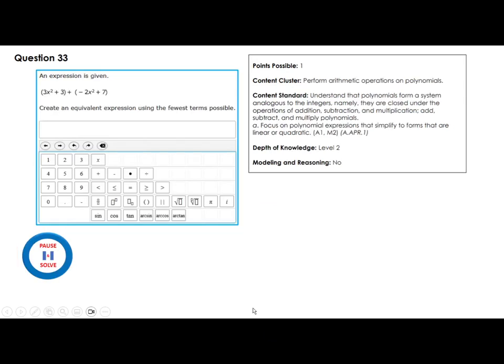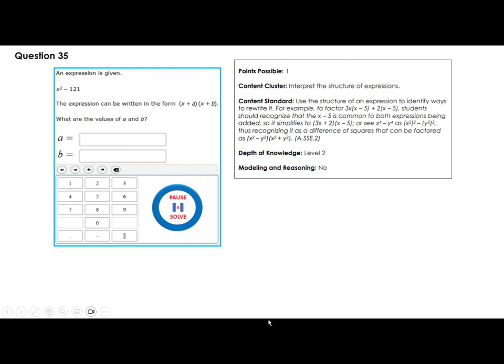An expression is given. Create an equivalent expression using the fewest terms possible, which means you need to combine the like terms, right? So first of all, these parentheses are not needed. Let's get rid of the parentheses. Since this is plus, nothing changes here. No signs will change. Now 3x squared is going to combine with negative 2x squared, and 3 is going to combine with 7. You get x squared plus 10. Again, a question like this is a piece of cake.